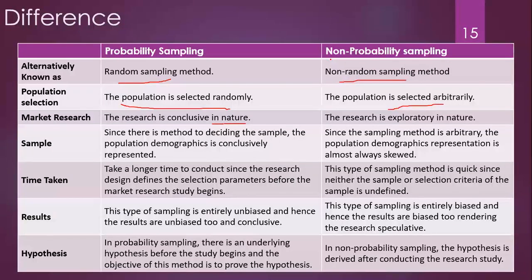Because you have selected certain persons, they are disabled persons. You do not have any hypothesis to render from that. After the research has been conducted, you can render any hypothesis from your result. So in case of probabilistic sampling, the hypothesis is already decided before the research has been started. In case of the non-probabilistic approach, your hypothesis is going to be derived from your result. It is up to the researcher to derive or render the hypothesis from the result.